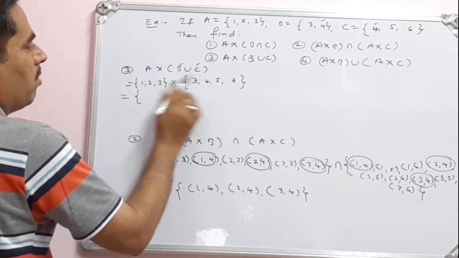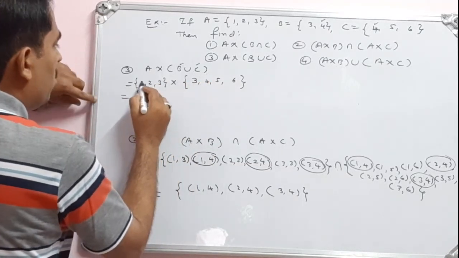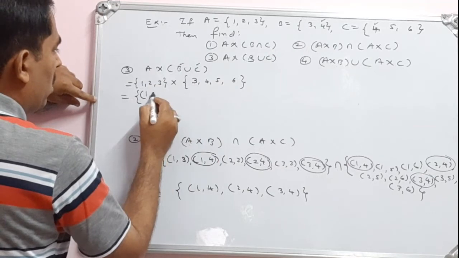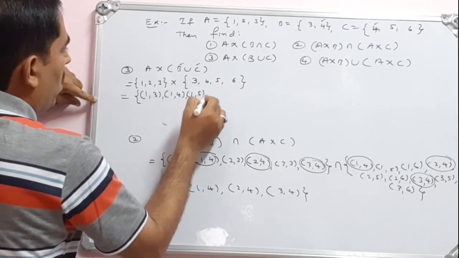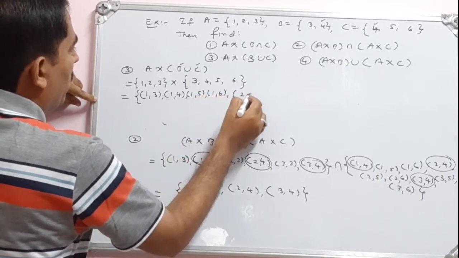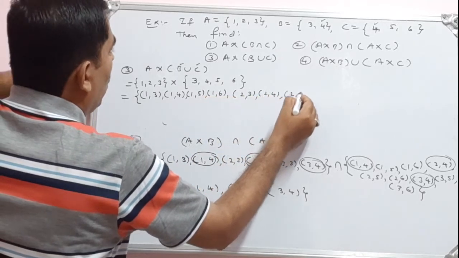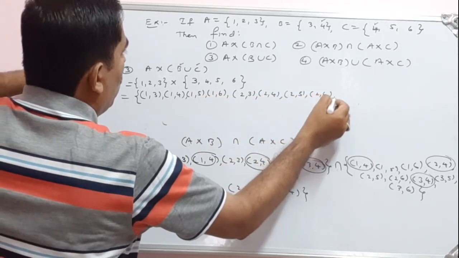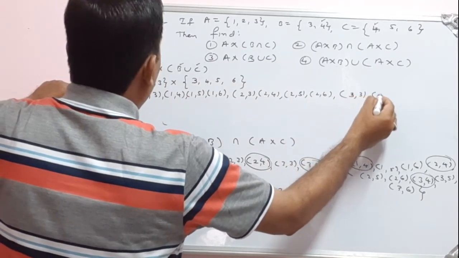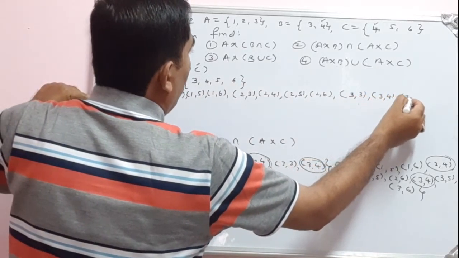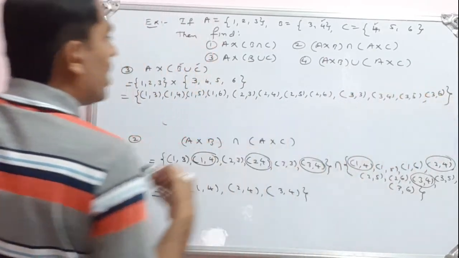Now we can write the Cartesian product from {1, 2, 3} to {3, 4, 5, 6}. First you begin with 1: (1,3), (1,4), (1,5), (1,6). Then you begin with 2: (2,3), (2,4), (2,5), (2,6). Then the last element is 3: (3,3), (3,4), (3,5), and the last one is (3,6). So these are done.